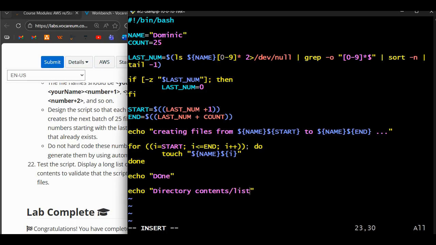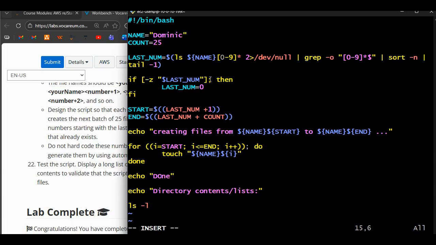Then we can just put a semicolon, then we do an ls -l, then that ends the whole script.